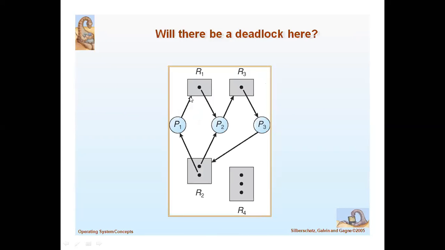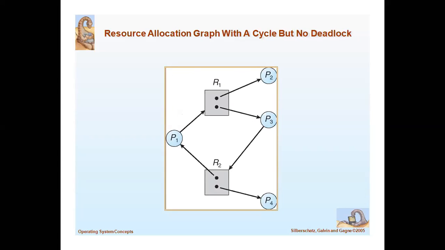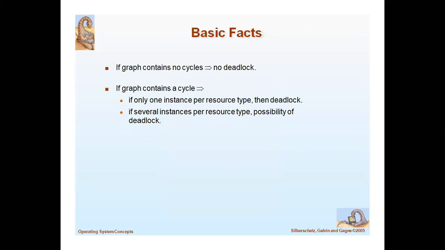Here there is only one instance in a particular resource, so deadlock will occur. If a resource contains only one instance, deadlock will occur. If a resource contains more than one instance, there is a possibility of deadlock.